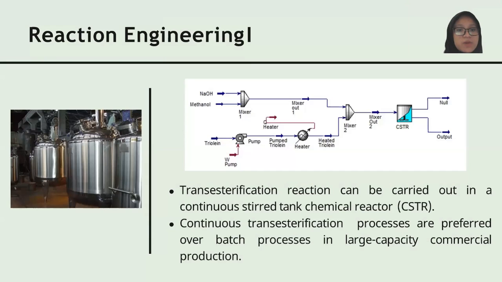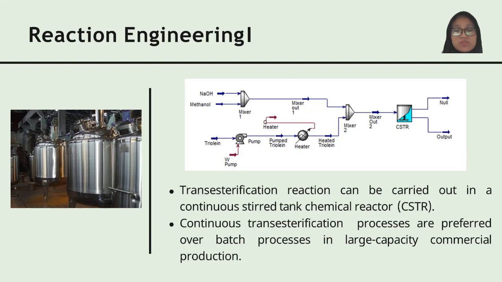Next, I will explain about Reaction Engineering 1. According to the journal reference, transesterification can be carried out in the continuous stirred tank chemical reactor, or CSTR. Continuous transesterification processes are preferred over batch processes in large capacity commercial production because this process results in consistent product quality and also low capital and operating cost per unit of product.